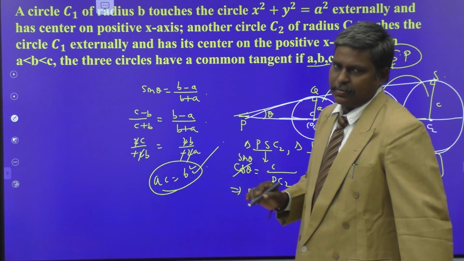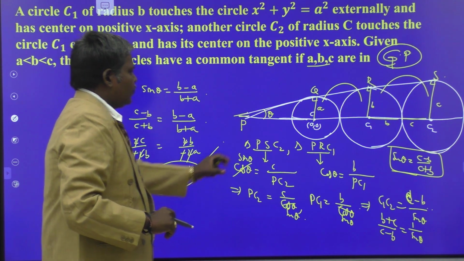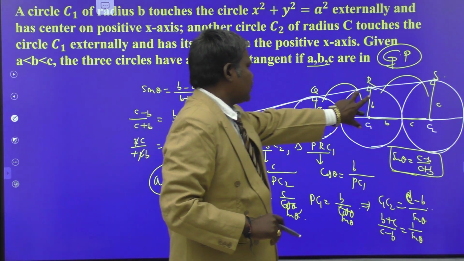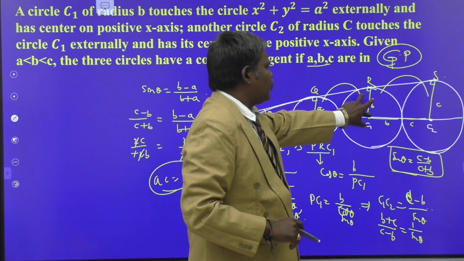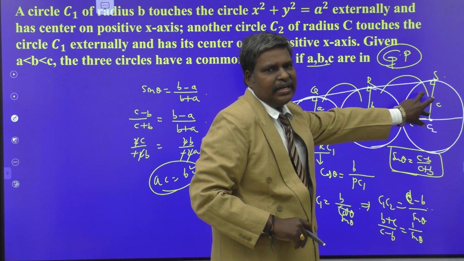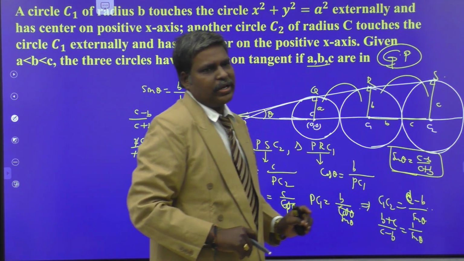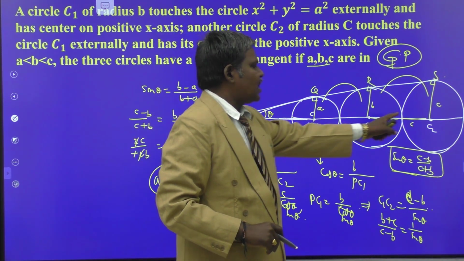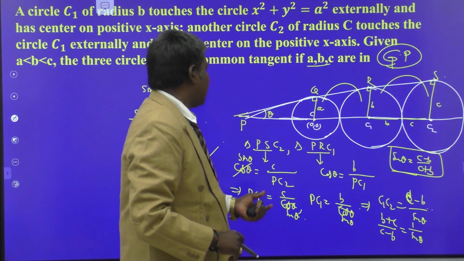This is the question. Very nice question. This is also for you. One circle is x square plus y square equal to a square. Another circle touches the first circle externally. And one more circle is given, having radius C, that touches the second circle. These two centers are on the positive direction of the x-axis. These three circles have a common tangent. Then we have to find the relation between A, B, C.